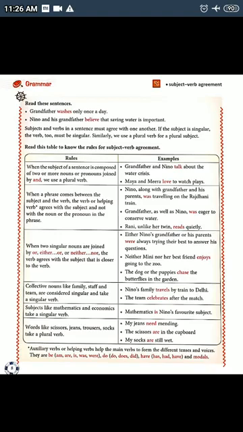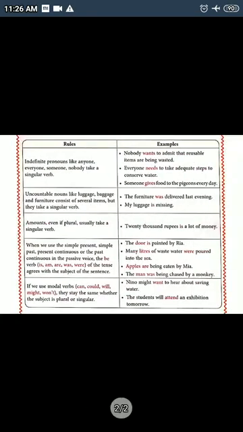Okay children, so let's go to the next rule. That rule states that indefinite pronouns like anyone, everyone, someone, nobody take a singular verb. For example, nobody wants to admit that reusable items are being wasted.